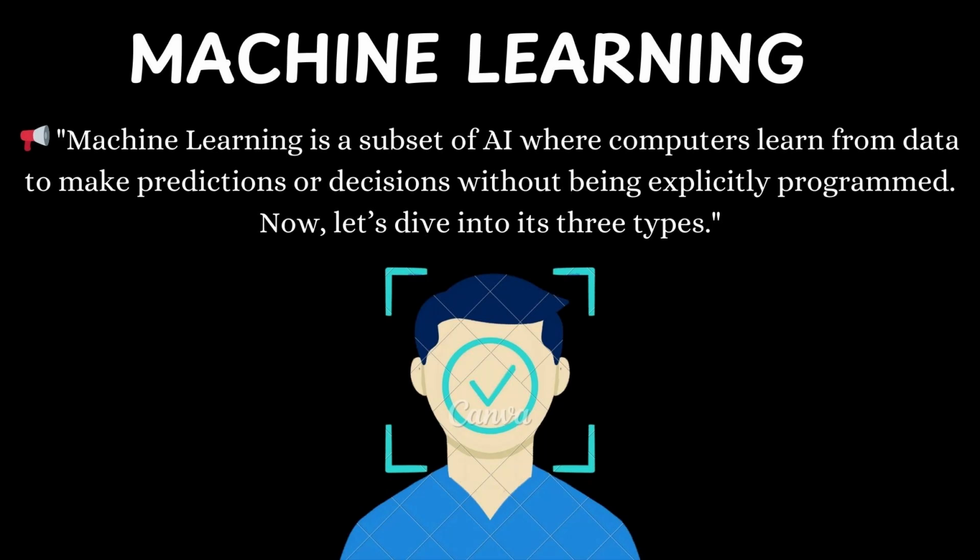This is day 1 of our AI and ML tutorial series. In this video, we will break down the 3 main types of machine learning: supervised, unsupervised, and reinforcement learning, along with the real-world applications. If you want to build ML models, understanding these types is the first step.